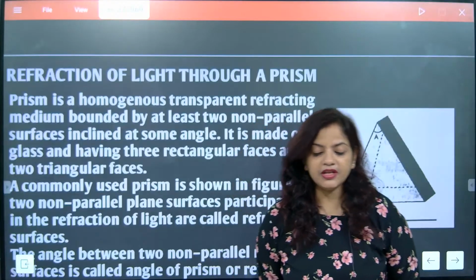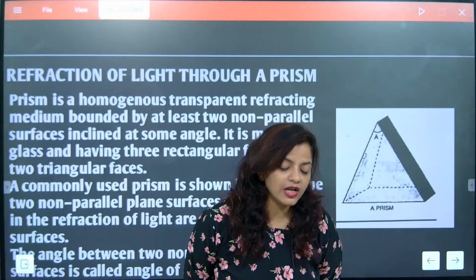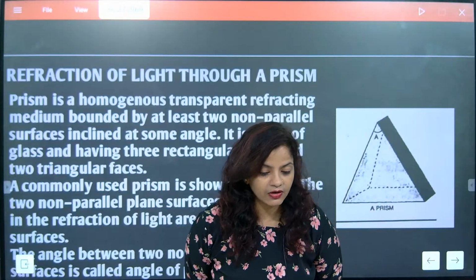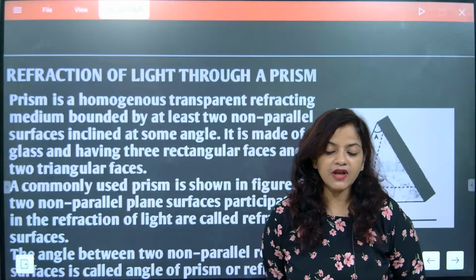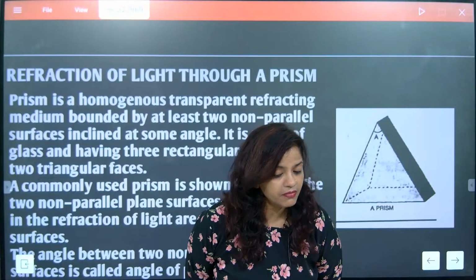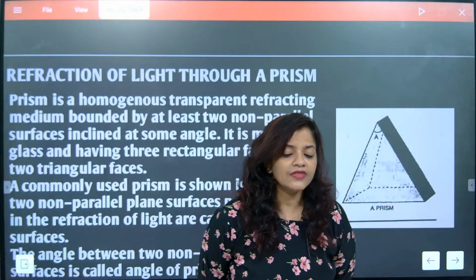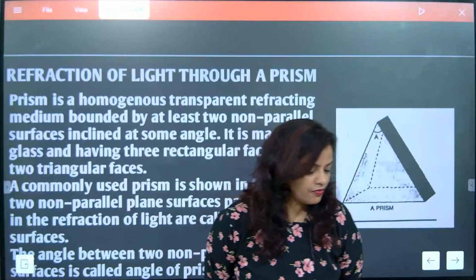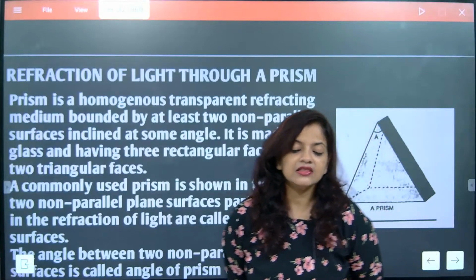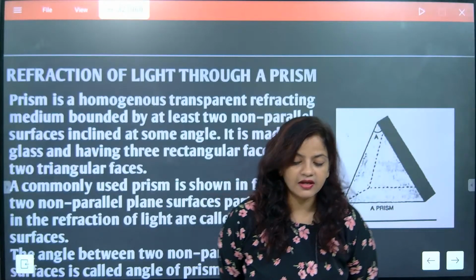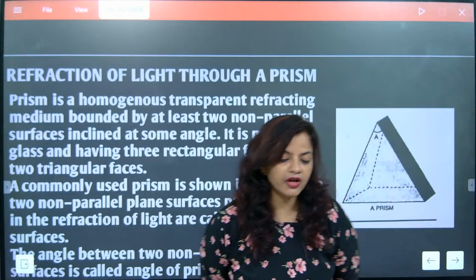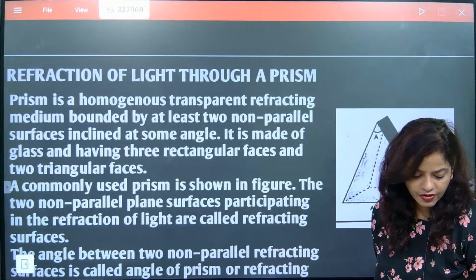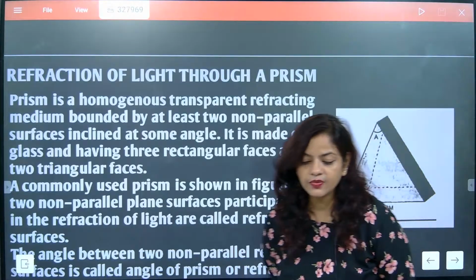The simple meaning is the light once falling onto the surface, some amount of light will be reflected also, and some amount of light will enter inside the medium also. Understood or not? That means from air inside glass. Got it? From air inside glass, the light will enter. Understood? Children, good morning. So from air inside glass, the light will enter.